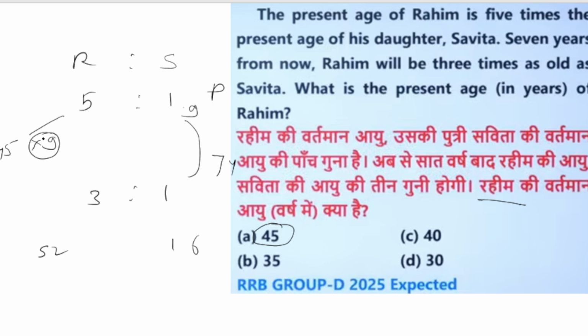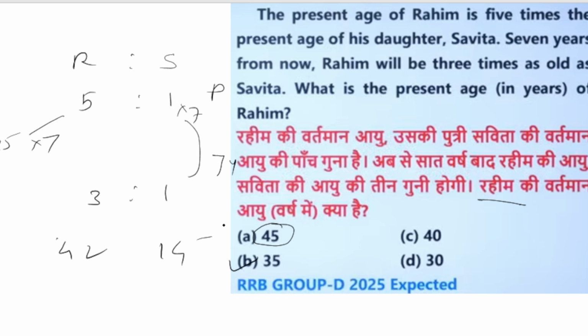If we consider it's 40, then 5 times 8 is 40, so 8 is Savita's present age. 8 plus 7 is 15, and 40 plus 7 is 47. It is also not possible. So we take the next option, 35. 5 times 7 is 35. 35 plus 7 is 42, and Savita is 7. 7 plus 7 is 14, and 14 times 3 is 42. It means 35 is the answer.